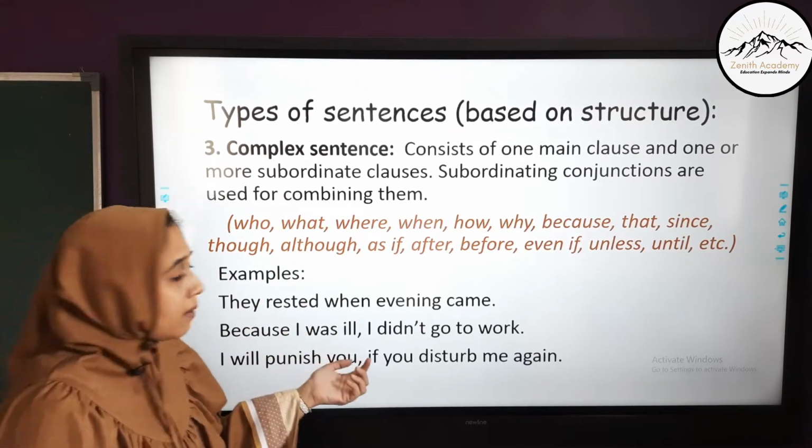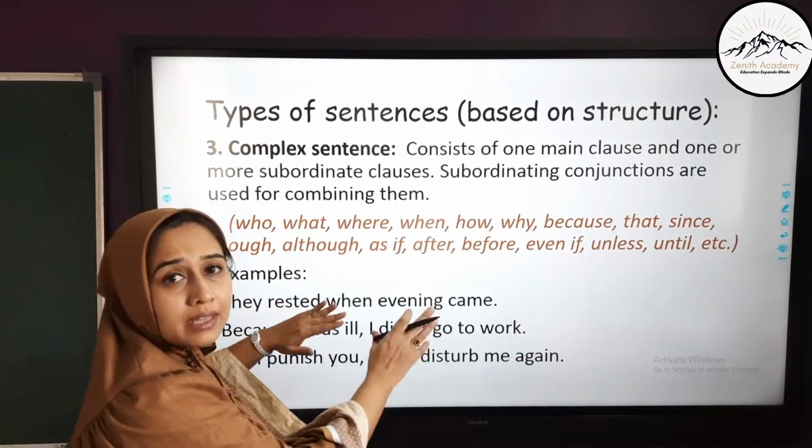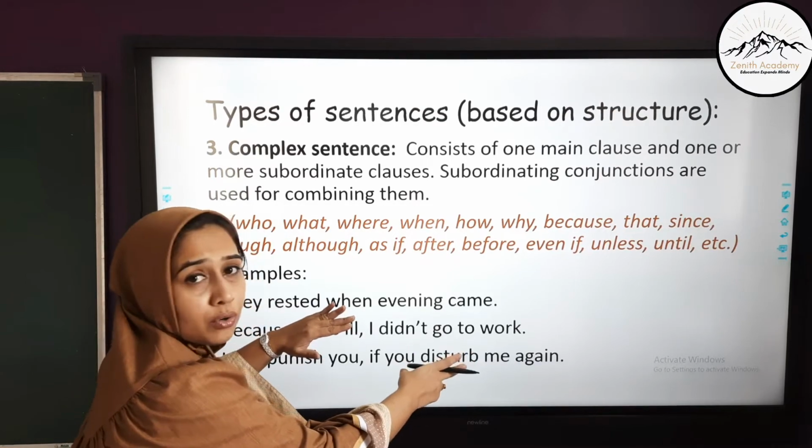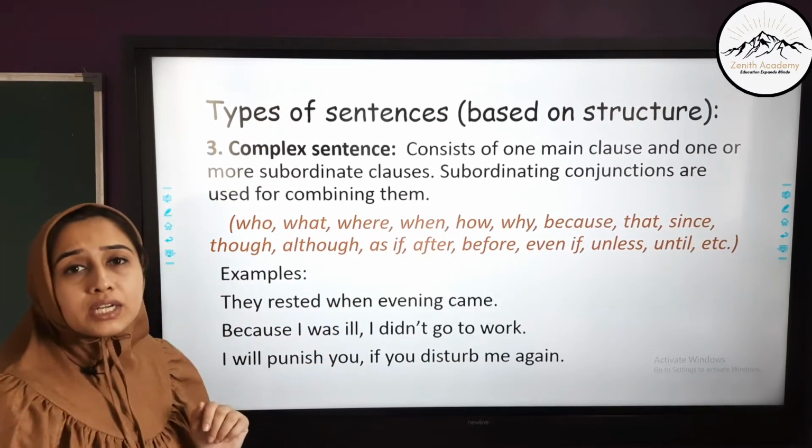Because I was ill, I didn't go to work. Now here I didn't go to work is the main clause. Why didn't I go to work? Because I was ill, and here because is the subordinating conjunction.